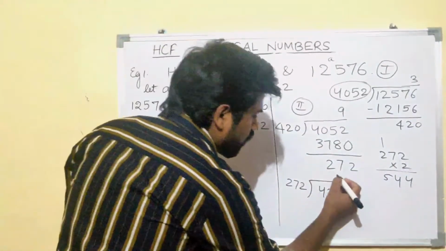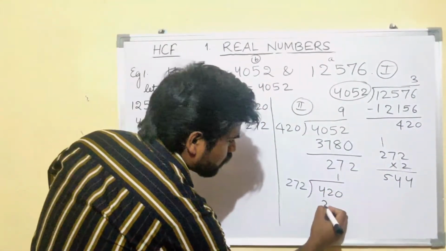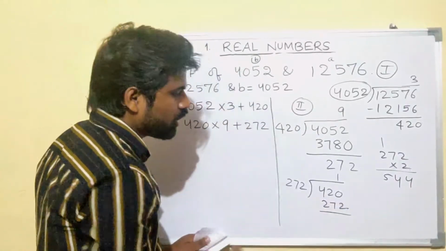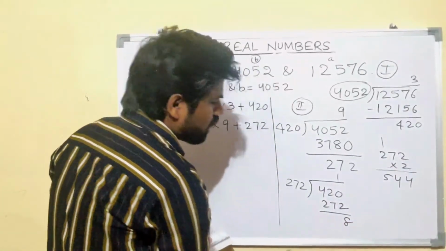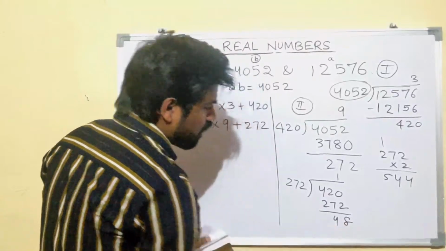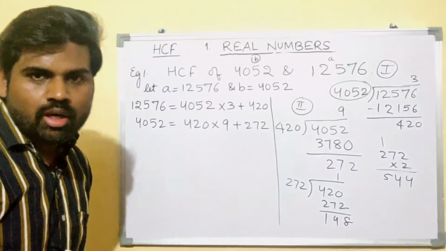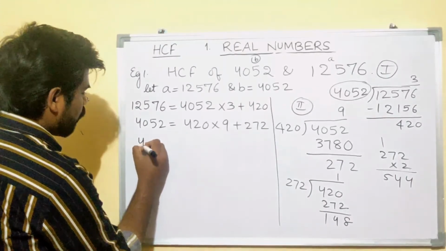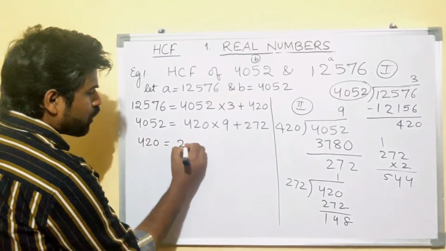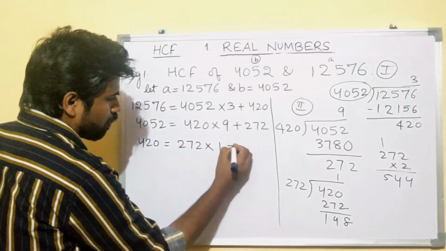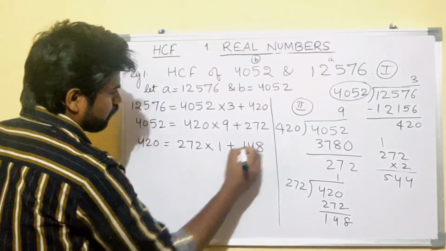It is greater. So it will go 1 time. 272. You'll get 10 minus 2 is 8, 11 minus 7 is 4, and 3 minus 2 is 1. 148 as your remainder. You'll write 420 equals 272 into 1 plus 148.